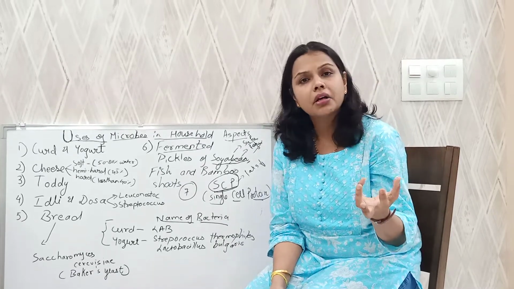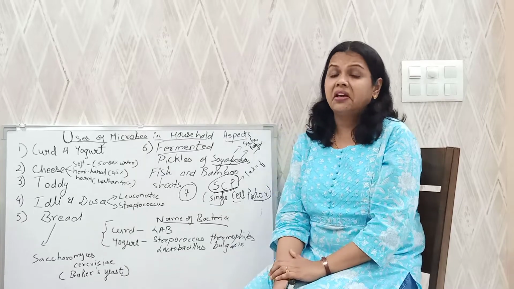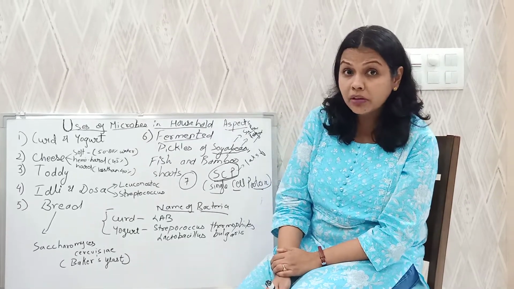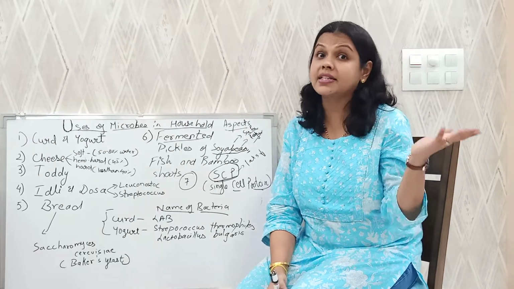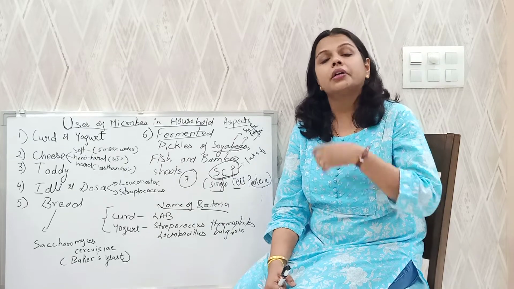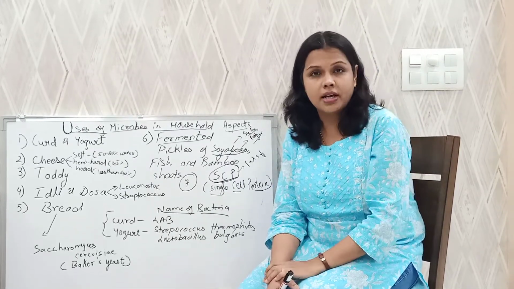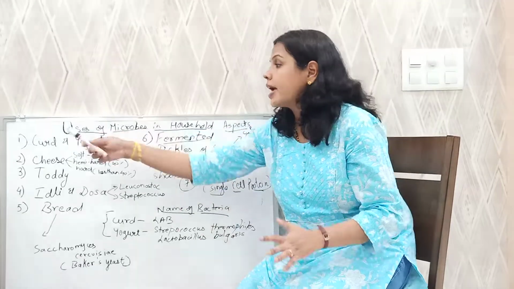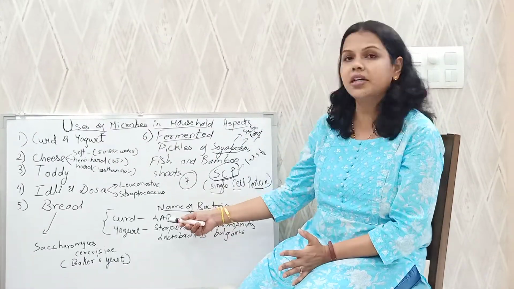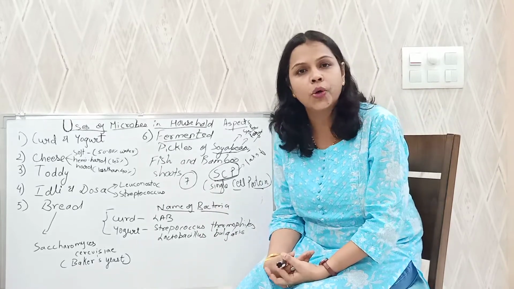So this curd has a lot of benefit. Curd is comparatively better than milk. Why? It is a good source of organic acid. It contains vitamin B12, cyanocobalamin, that's the scientific name of vitamin B12. Also, it protects your gut, your alimentary canal. It protects your stomach from harmful bacteria. So in this way, curd has a lot of health benefits. Which bacteria do we use? We use lactic acid bacteria. What thing do we add? That is a starter or inoculum.